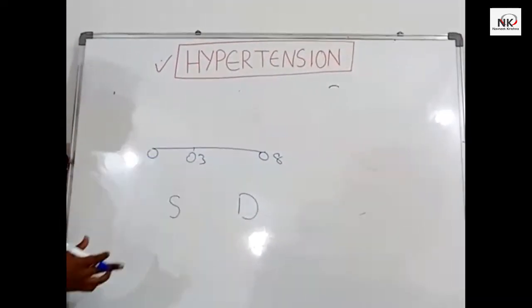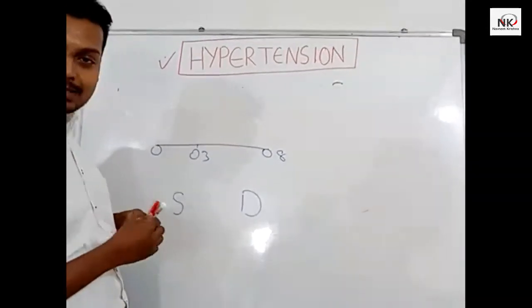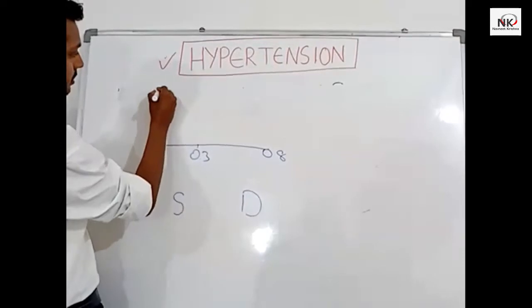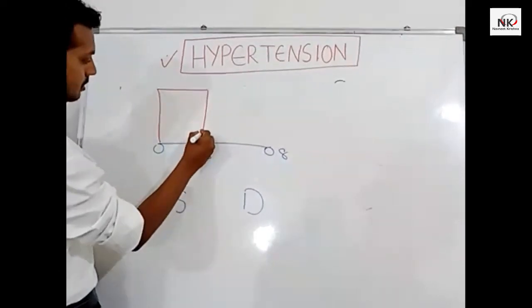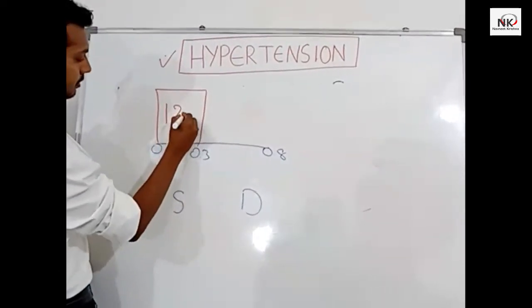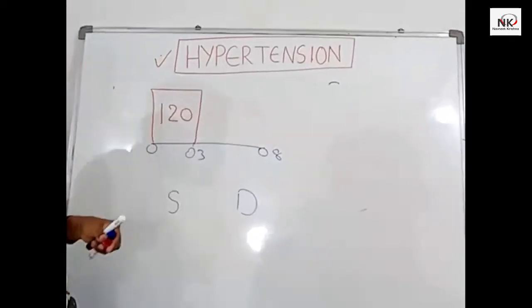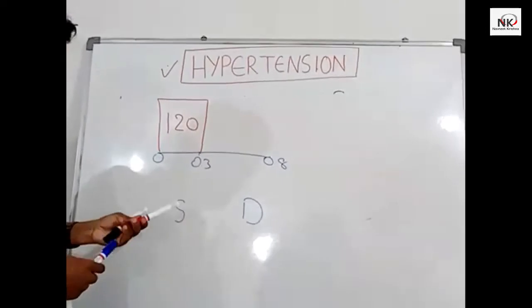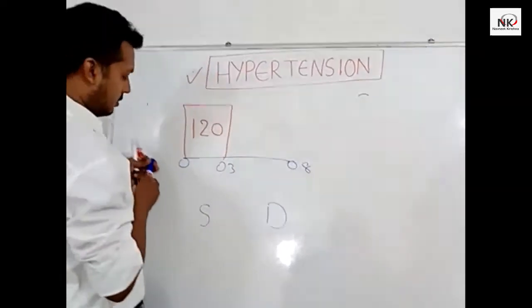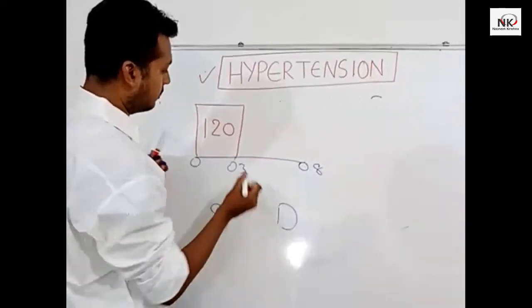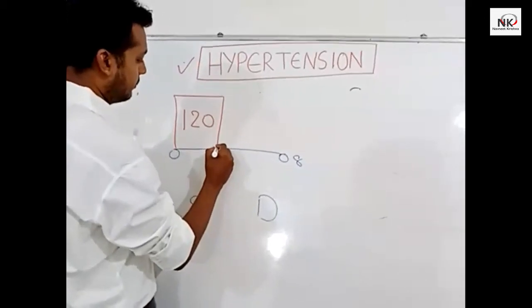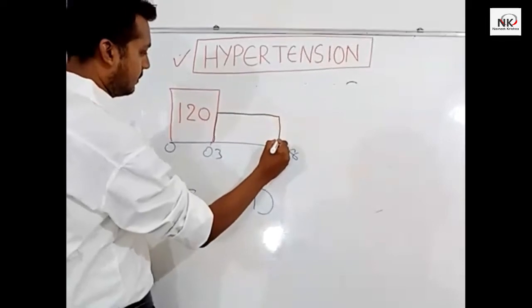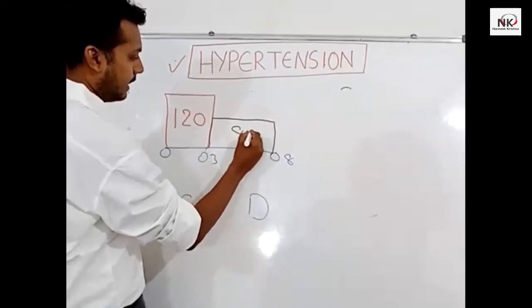During the systole, the normal blood pressure we have measured is 120, whereas during the diastole, the blood pressure is 80.